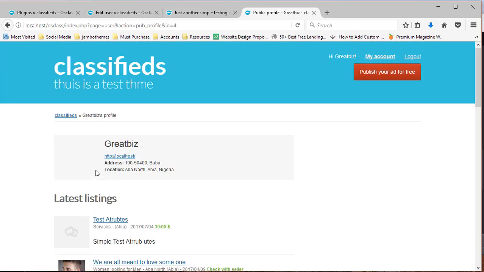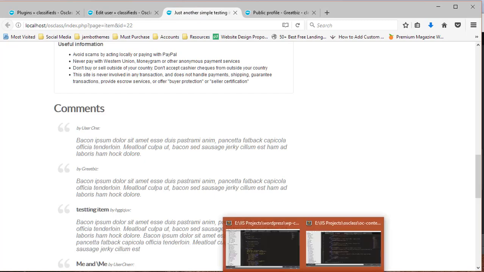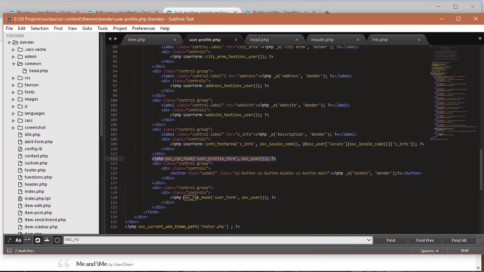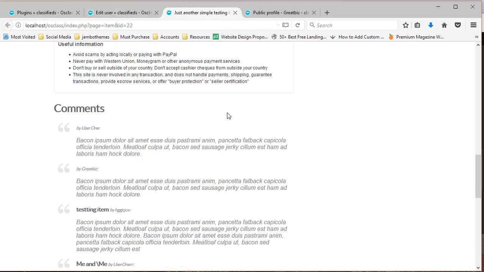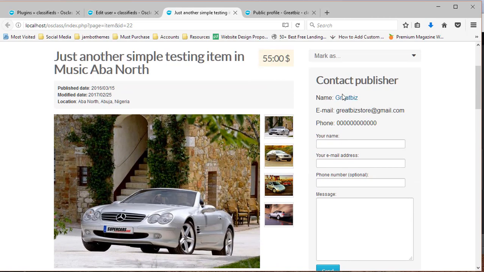It is just some text and the user's name. That's all. So I'm just going to go back to my Blender folder and locate this section.